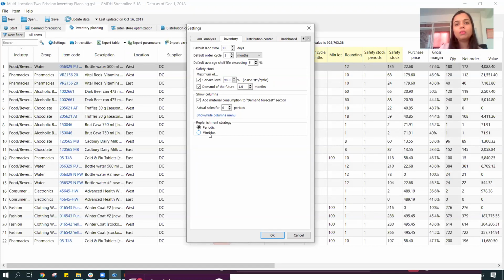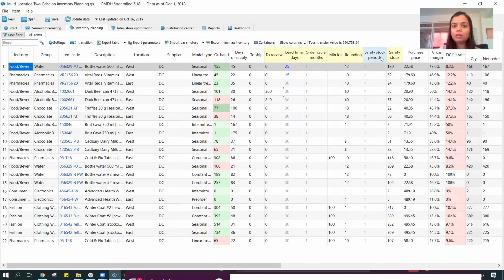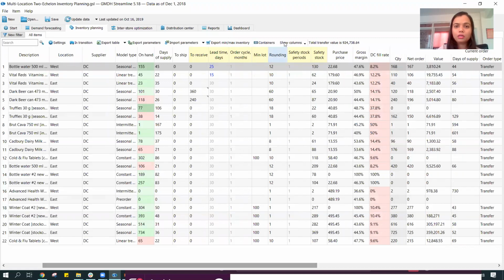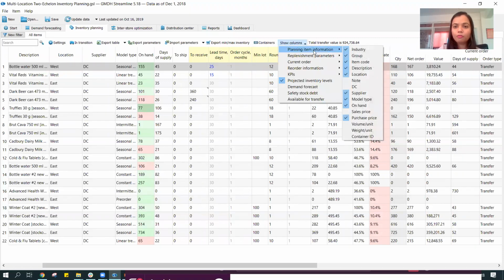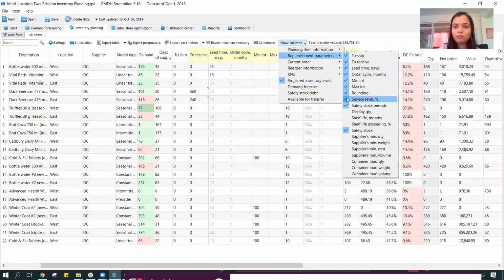Or do we want to have a min-max strategy so that we do not go stock out, and the system is going to trigger orders whenever my current on-hand stock reaches the minimum amount. So I can quickly just select the min-max strategy, and when I do that, it's going to give me further information, which is, let me turn that on for you guys. Replenishment parameter, minimum lot, maximum lot. I can have a service level.